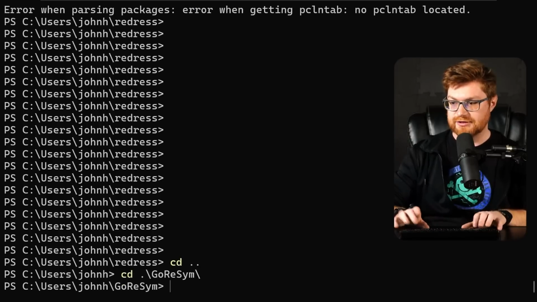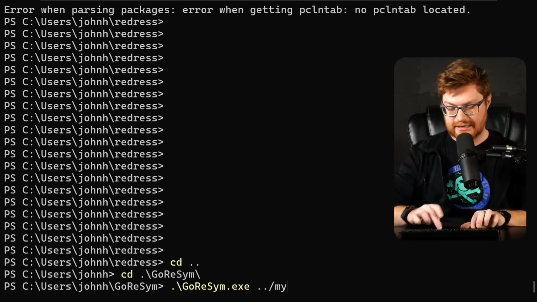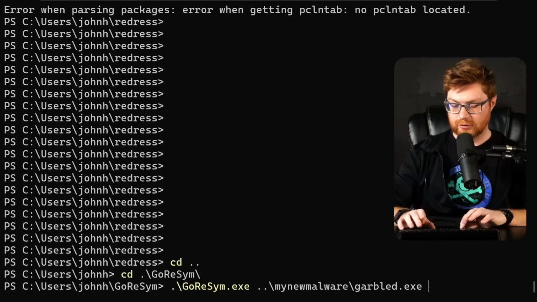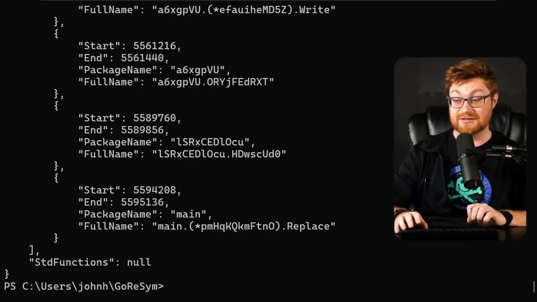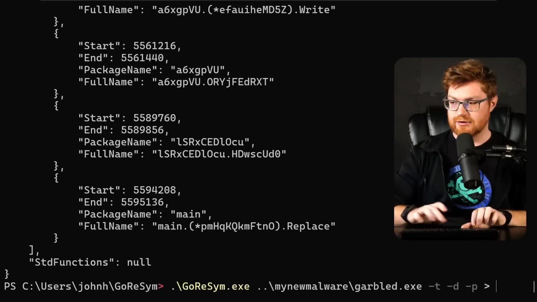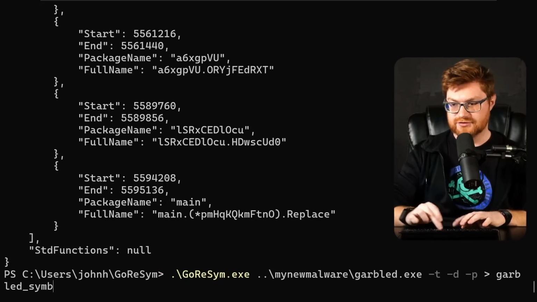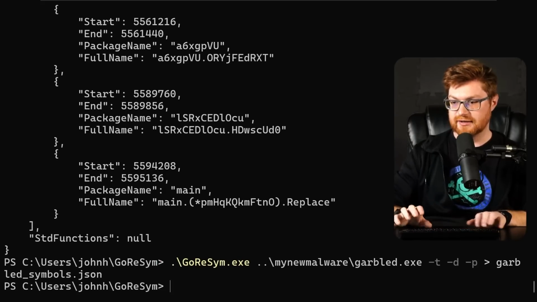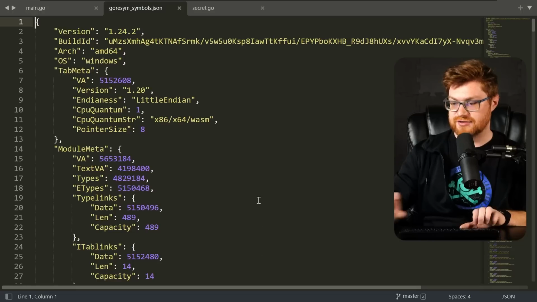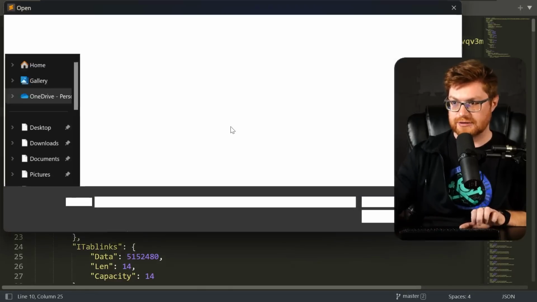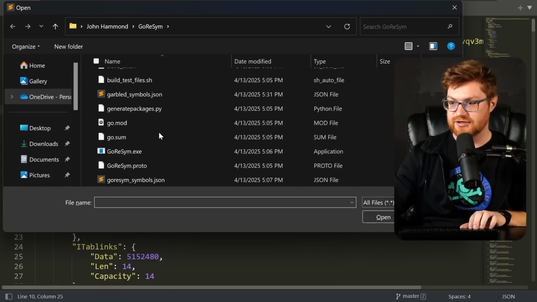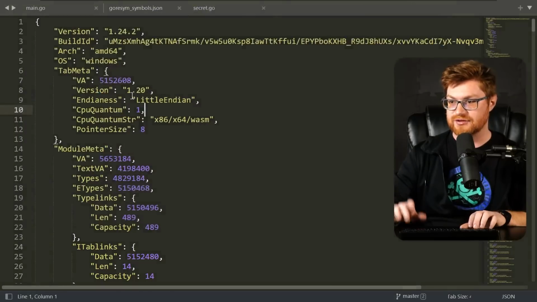Well, how about GoReSym? Let's change directory into that one. Let's use GoReSym in this case on our garbled program with -t, -d, -p. It spits some stuff out, but nothing particularly helpful. Let's redirect that to garbled symbols.json, and we'll open that in Sublime Text just as well. This is our old one, bear in mind, when we had just the release version, but now if it's garbled, let me go take a look at the garbled symbols.json.